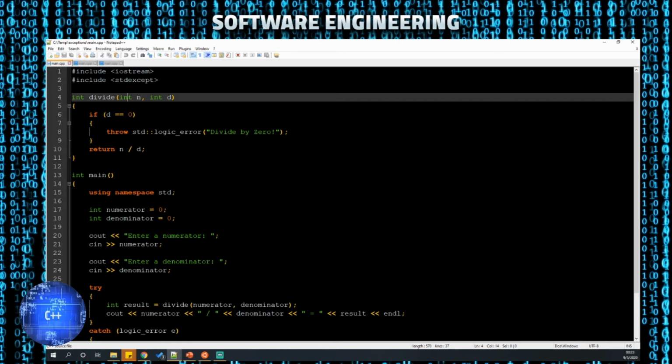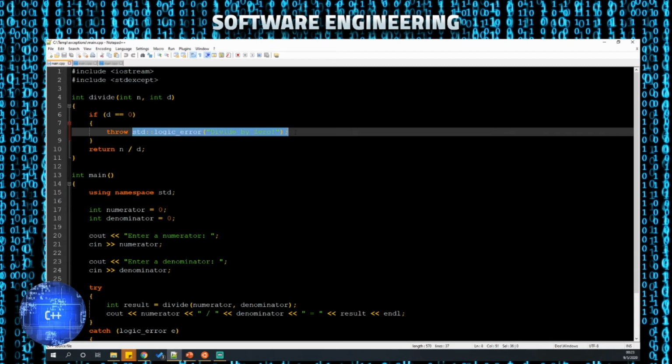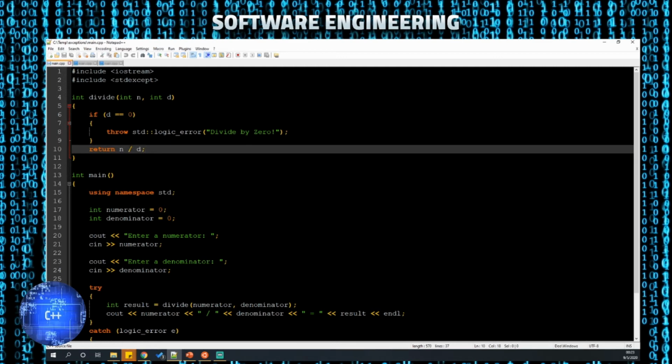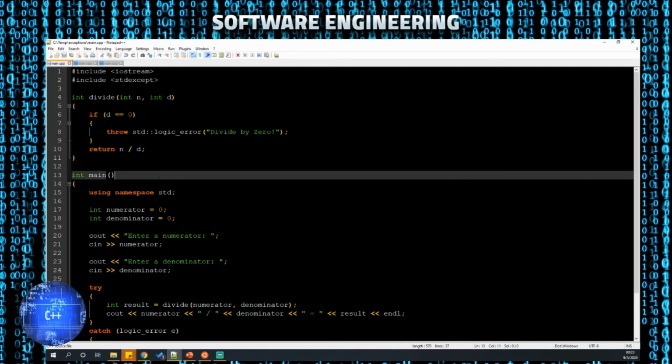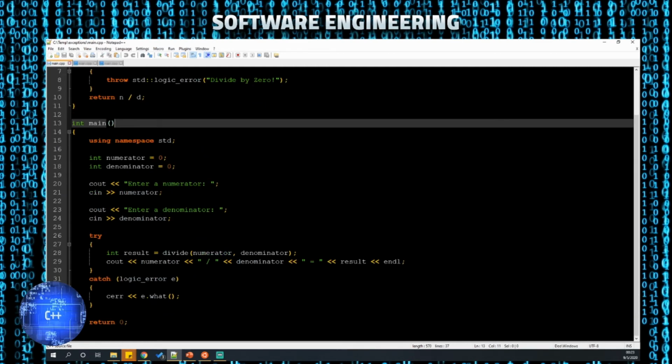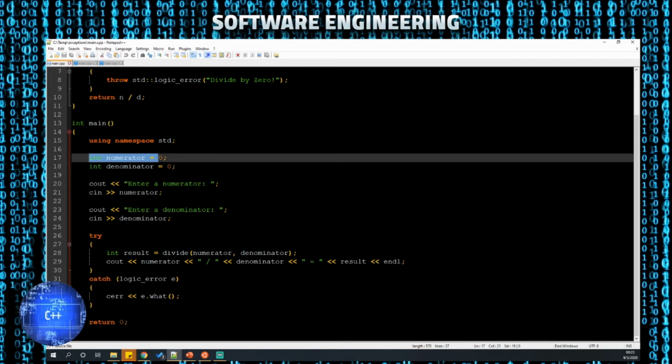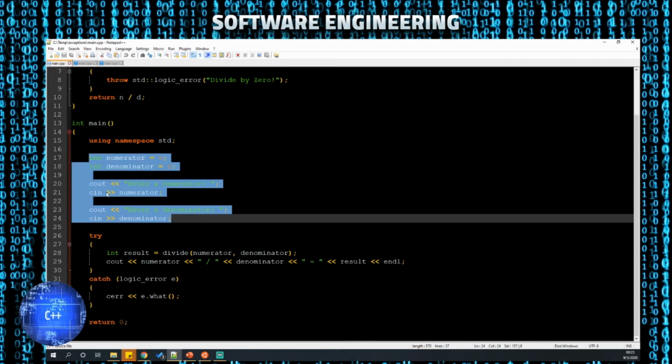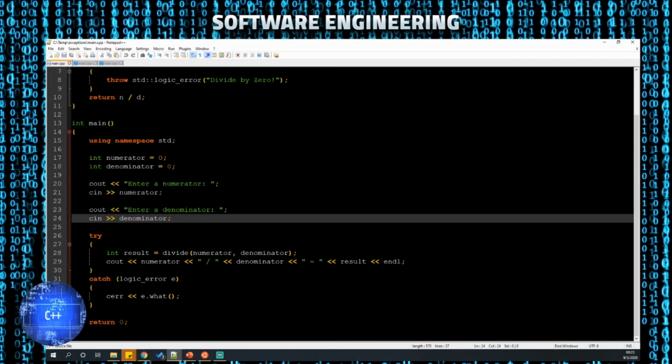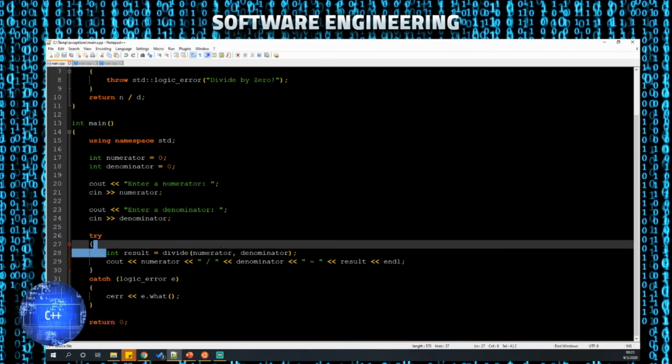And then what I'm doing, I'm checking to make sure the denominator is not 0. If it is 0, I'm going to throw an exception that says divide by 0. Otherwise, I will return the value of n divided by d. So here, I'm going to ask the user to enter the appropriate integers, and then I'm going to actually start my try-catch. Note that in the try-catch, I call the function.